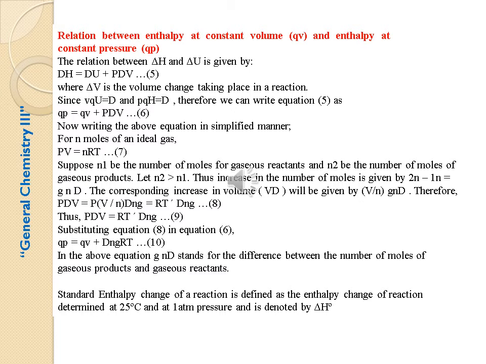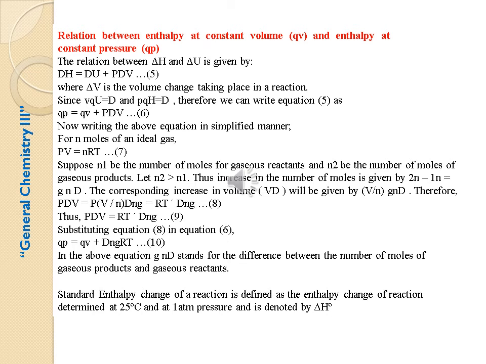Relation between enthalpy at constant volume QV and enthalpy at constant pressure QP. The relation between delta H and delta U is given by delta H is equal to delta U plus P delta V. The delta V is the volume change taking place in the reaction. Since QV is equal to delta U and QP is equal to delta H, therefore we can write the equation as QP is equal to QV plus P delta V.